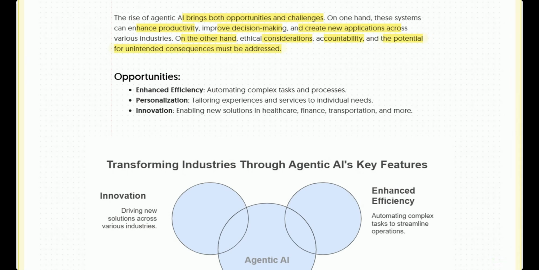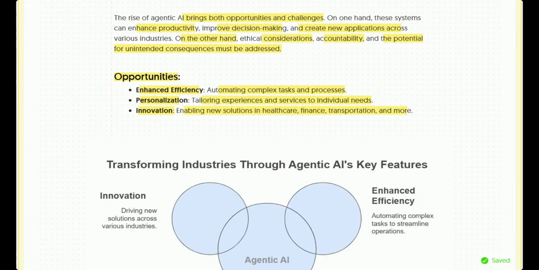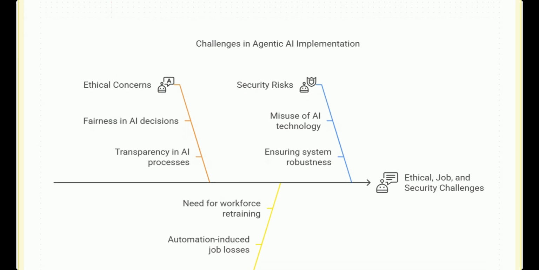The risk of cybersecurity attacks is also identified. Benefits include enhancing efficiency by automating complex tasks, personalization, tailoring experiences and services to individual needs, and innovation, enabling new solutions in healthcare, finance, transport, education, and entertainment as well. So it is transforming industries.